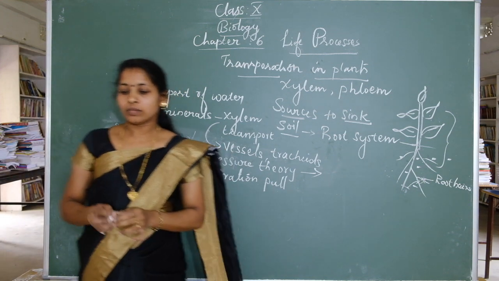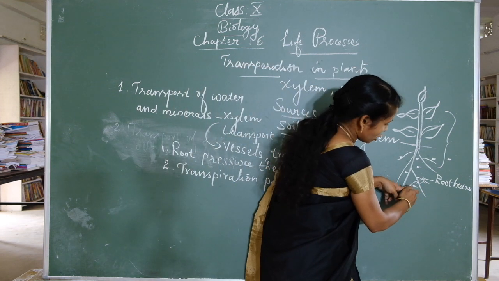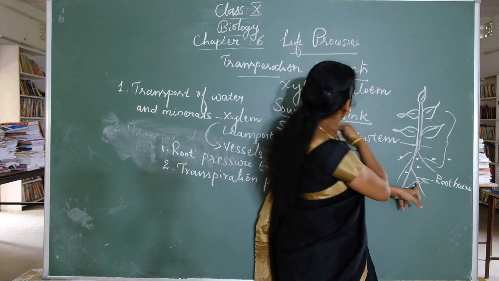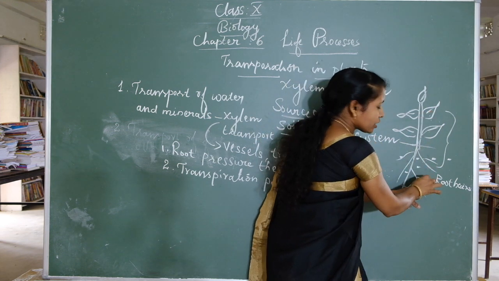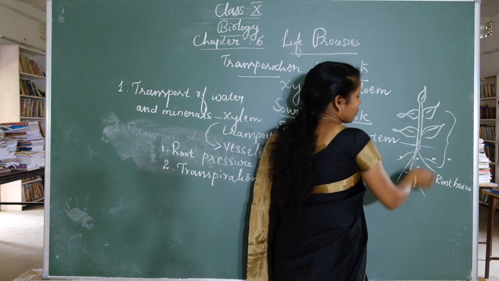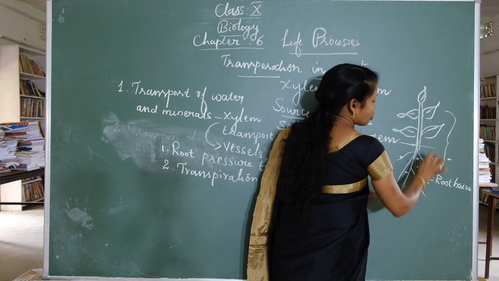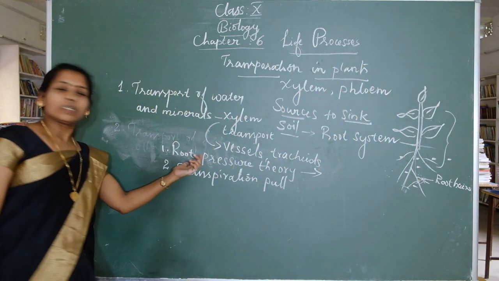Okay, then there is the steady movement of water from soil to root. Then xylem cells take water from here to here, and they create the pressure. It pushes the water to move upward. It easily moves from the root to the leaves. Okay, that is called root pressure theory.